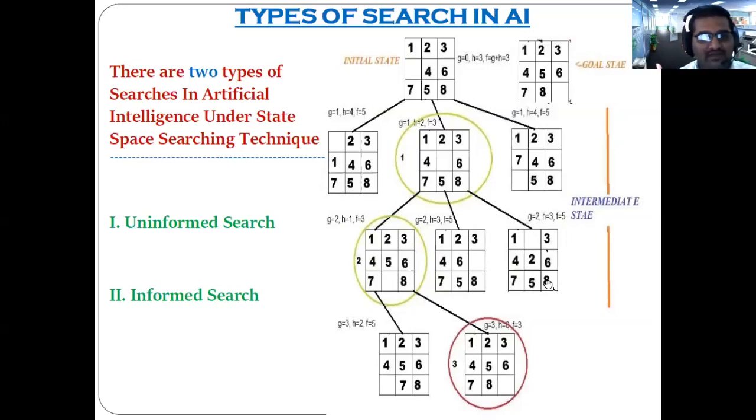Can anybody tell me what you understand from these names, the uninformed search and the informed search? Are you getting any kind of meaning from that? Yes, anybody? What do you think about the uninformed search and the informed search?